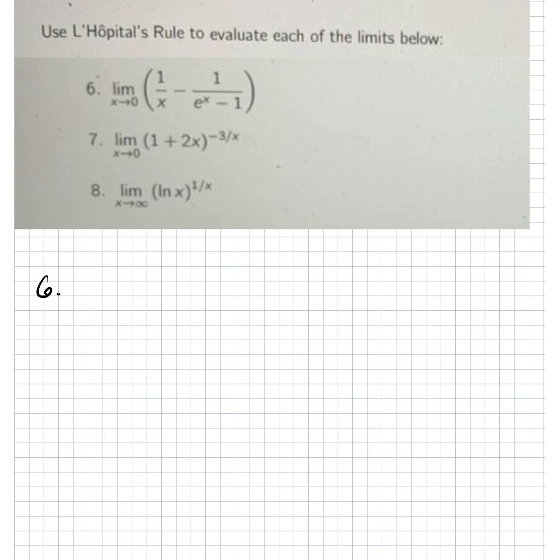So we have the limit as x goes to 0 of 1 over x minus 1 over e to the x minus 1.